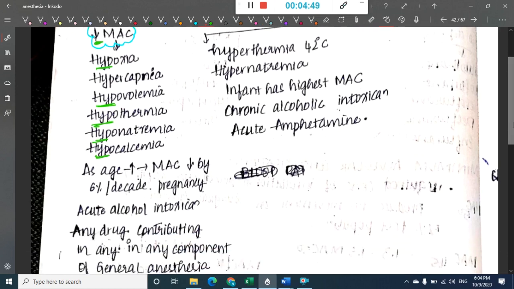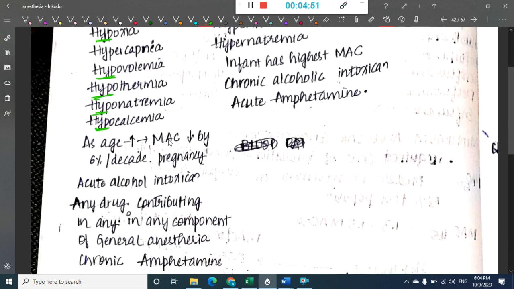And as age increases, minimum alveolar concentration will decrease by 6% per decade. In acute alcohol intoxication, there will be decreased minimum alveolar concentration. Why? Because it's very simple. Alcohol will cause respiratory depression, and as a result it causes decreased minimum alveolar concentration.